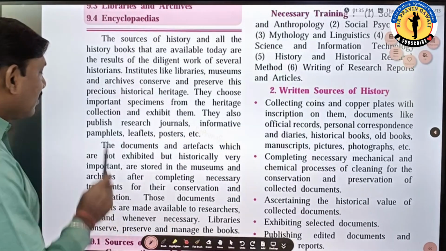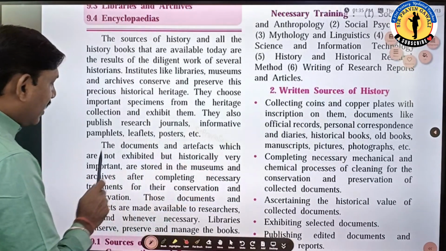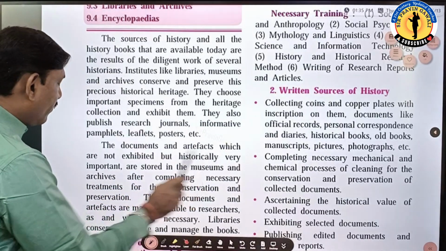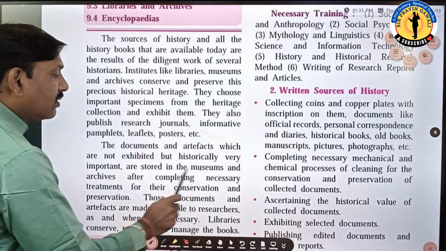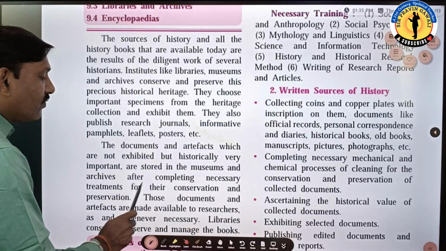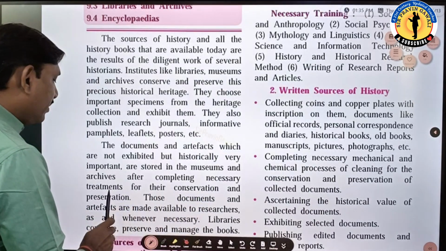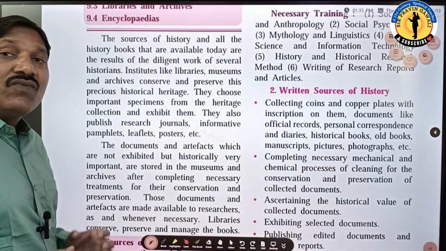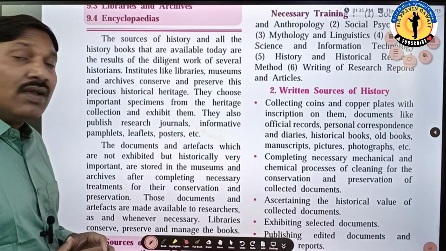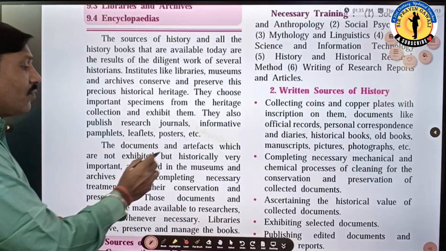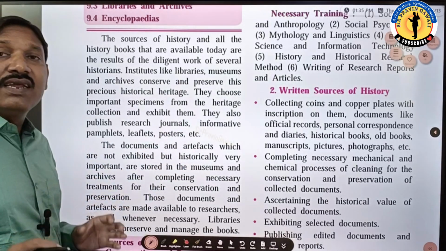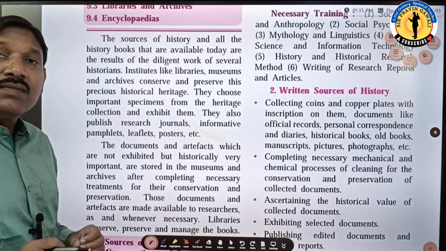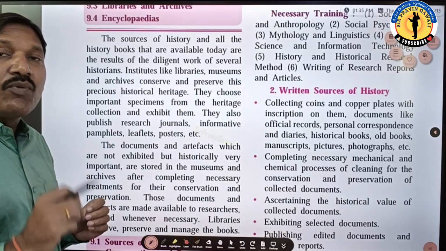See students, next, the documents and artifacts which are not exhibited but are historically very important are stored in the museums and archives after completing the necessary treatments for their conservation and preservation. So what to do for conservation and preservation? Sometimes not all the documents and artifacts are exhibited, but they are very important from the historical point of view.